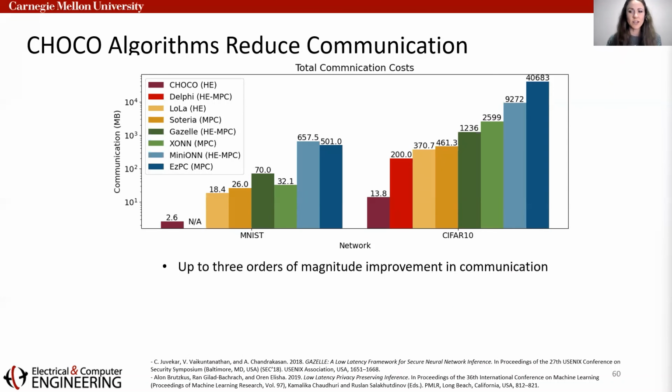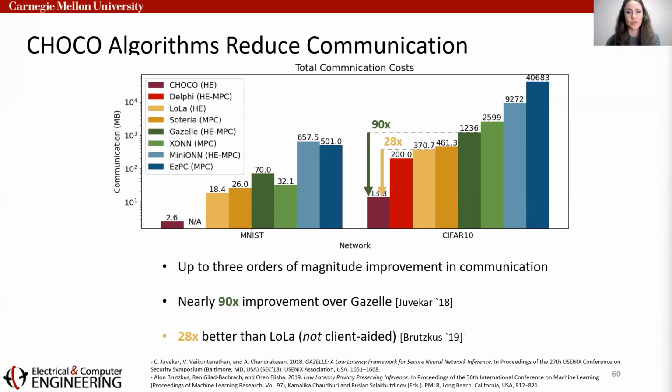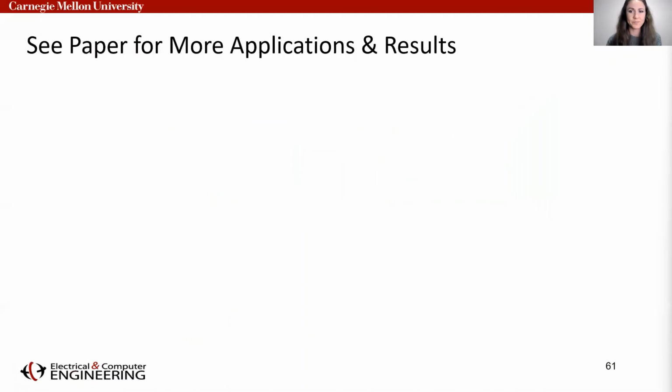For both cases, CHOCO sees a dramatic reduction in communication. For the most closely comparable implementation, we see a nearly 90 times reduction in the amount of data being sent back and forth. Furthermore, we even see large improvements over Lola, which is a fully offloaded, non-client aided implementation. Again, CHOCO is communicating more frequently, but overall it is using smaller and fewer ciphertexts. This is made possible because of our algorithmic optimizations, namely rotational redundancy.